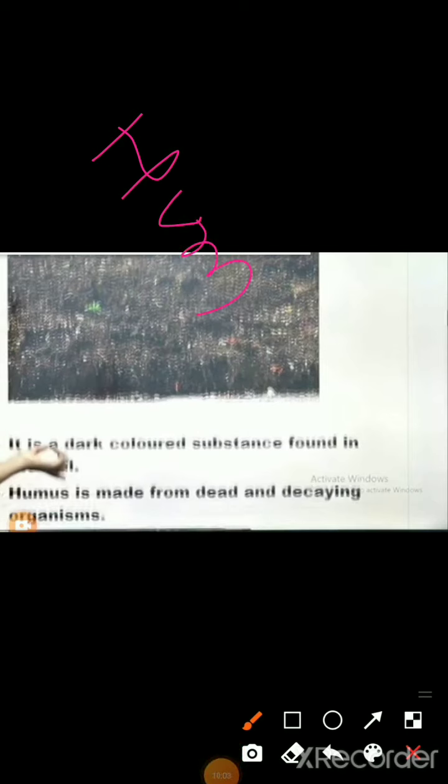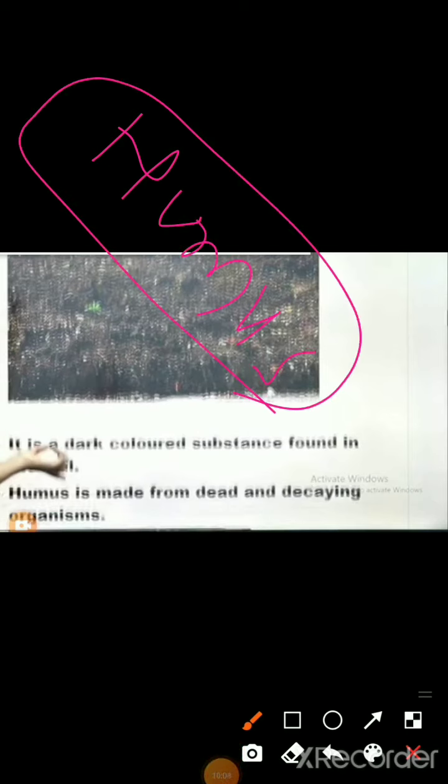Next thing which we are going to talk about, the humus. Very important, generally asked for 1 mark in the exam. What is the humus? In simple words, humus is the manure, the abiotic substance which mixes nutrients with the help of microorganisms. Or we can say, in simple words, humus is made by the microorganisms. Those microorganisms feed upon the dead plants and animal tissues, isn't it, and convert them into a dark colored substance, that is humus.